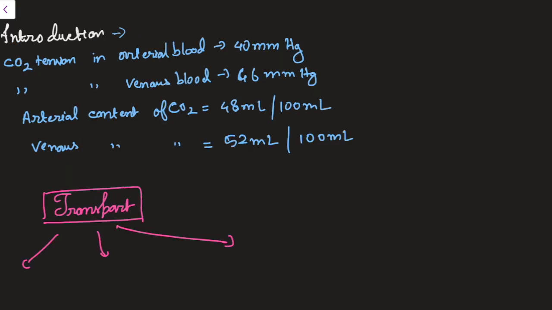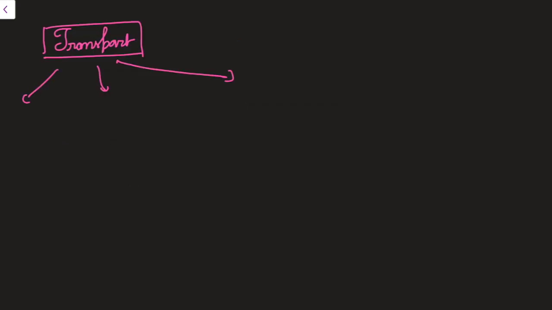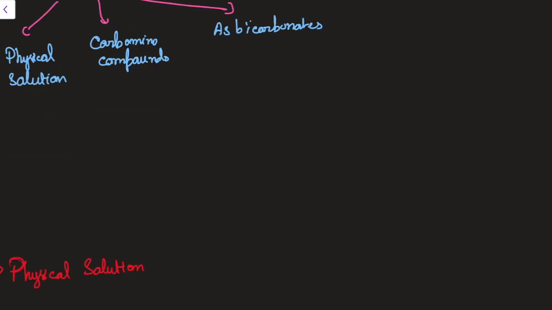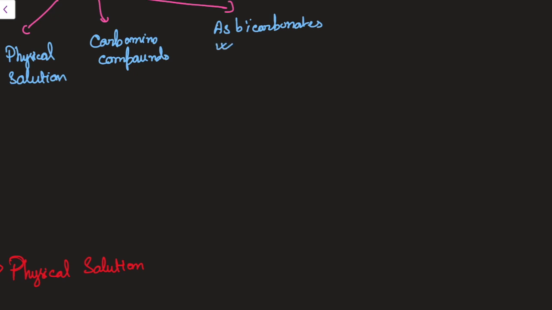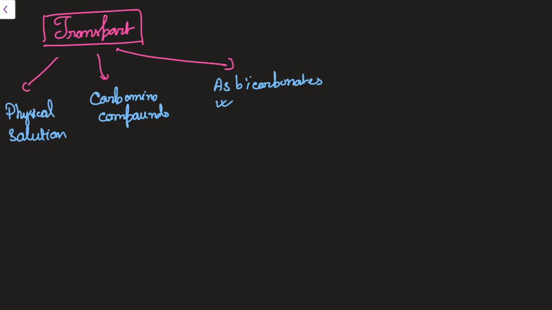By this, it is implied that the carbon dioxide in arterial blood is less and in venous blood it is high. Obviously, you can understand this because during tissue perfusion, the oxygenated blood will be entering the tissue. After the tissue's metabolism, they will be producing CO2 and that will be returned to the heart by the veins. So obviously, the tension in venous blood will be high and the content will also be high. Actual transport of carbon dioxide occurs in three ways. First is physical solution. The next is amino compounds. Another is as bicarbonate. Among these, bicarbonate is the most important, because the maximum amount of carbon dioxide is transported in the bicarbonate form.